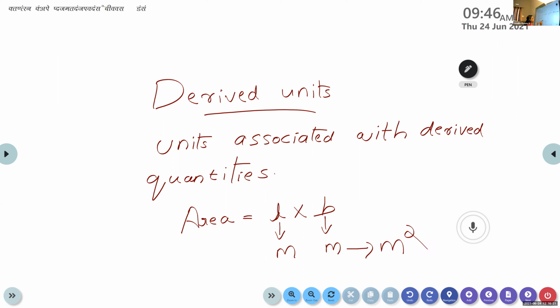Here, the two fundamental quantities are combined. One length and another length combined together form the area. So the combination of two or more fundamental quantities is known as a derived quantity. So area is a derived quantity and the corresponding unit, meter square, is a derived unit.